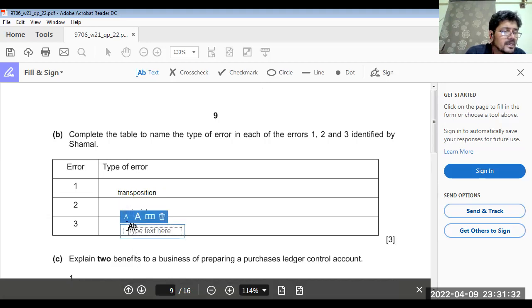Type 3 error was omission. We call it incomplete double entry. That is the error name.